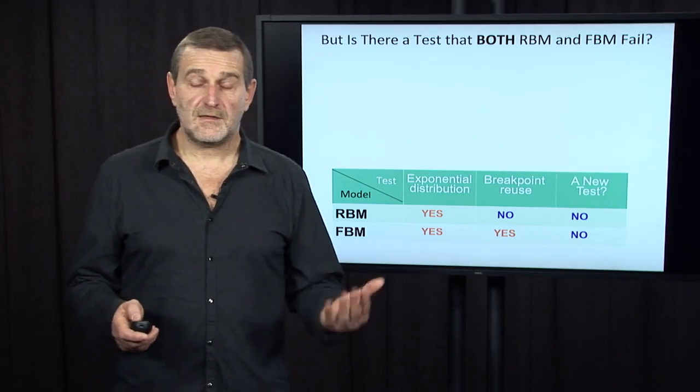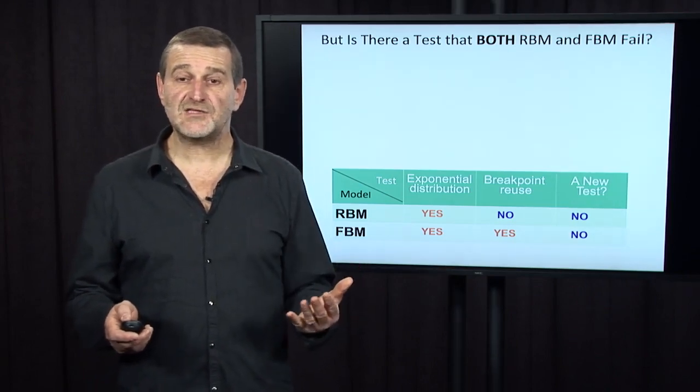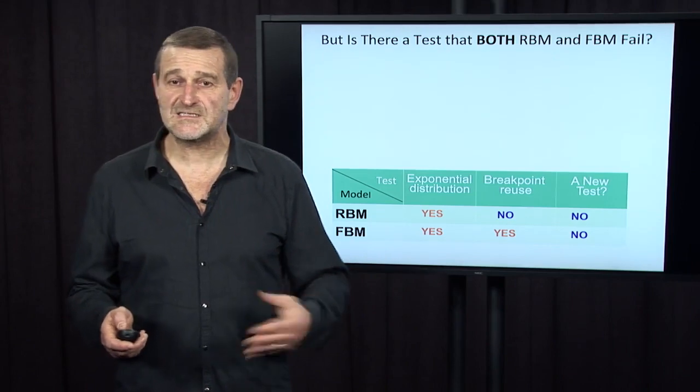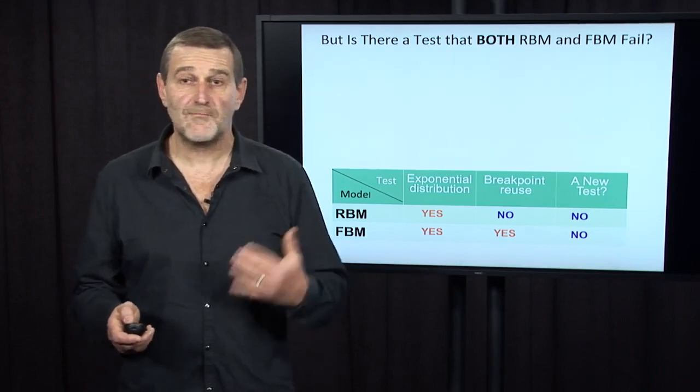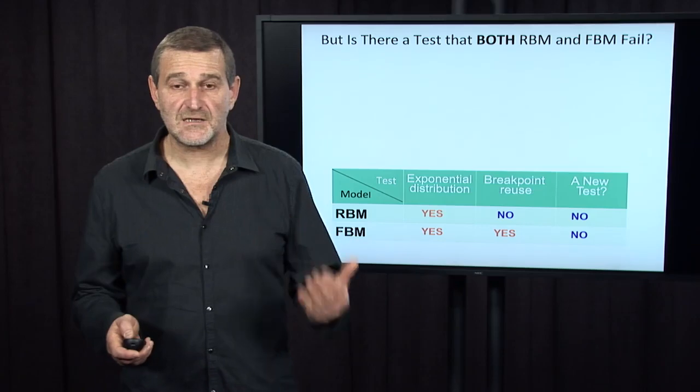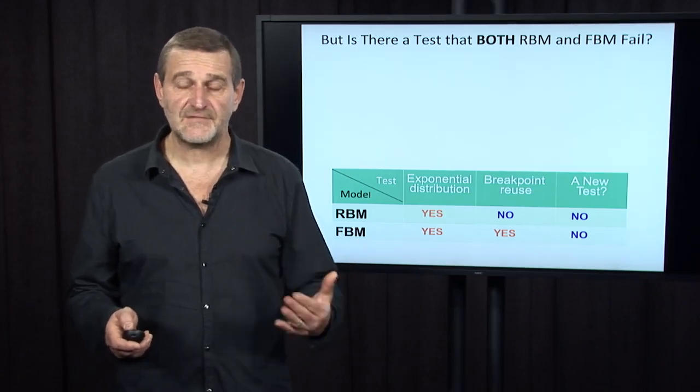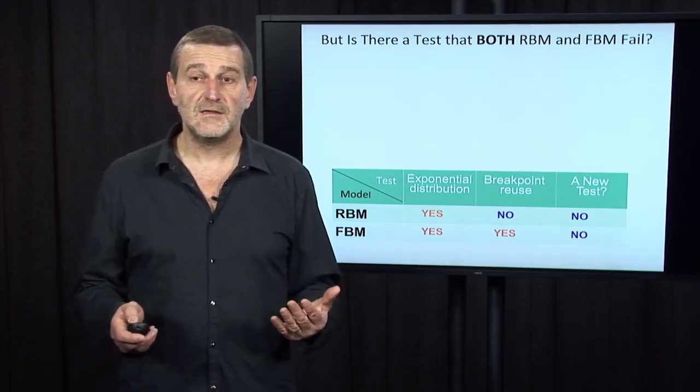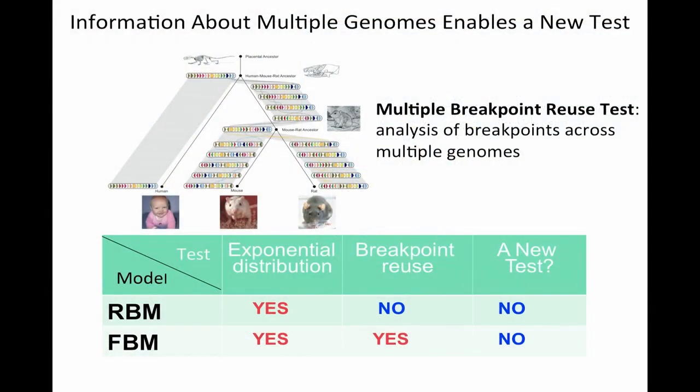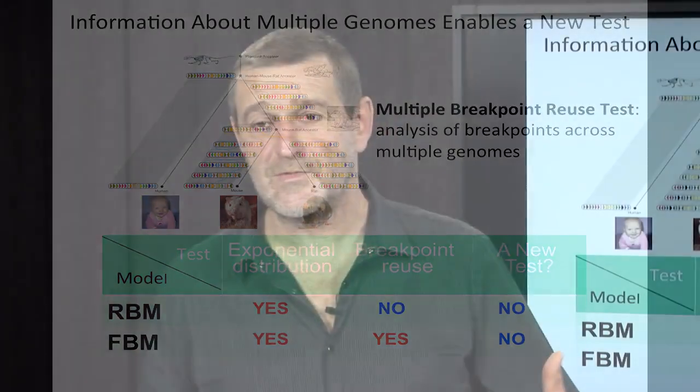But maybe the fragile breakage model uses the same logical fallacies that the random breakage model uses, because maybe there is a test that both the random breakage model and the fragile breakage model fail. It turned out very recently that indeed there is such a test. And this test became possible because many genomes have been sequenced in recent years, and scientists were able to analyze breakpoints not only between two genomes, human and mouse, the first sequenced genomes, but between multiple genomes.